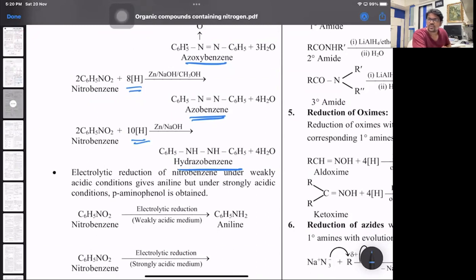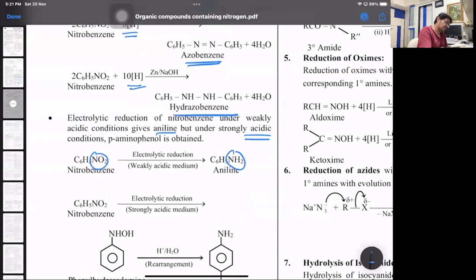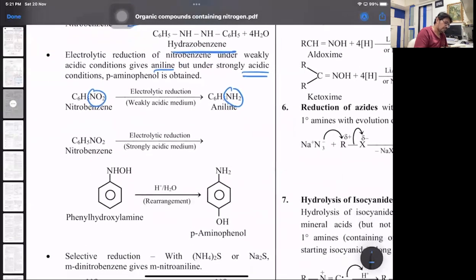Okay. Next one important: nitro compounds, if you carry out electrolytic reduction in a weakly acidic medium, give aniline. So NO2 is replaced by NH2. But if it is a strongly acidic medium, then it gets converted to the respective para-aminophenol. Mark this, important.